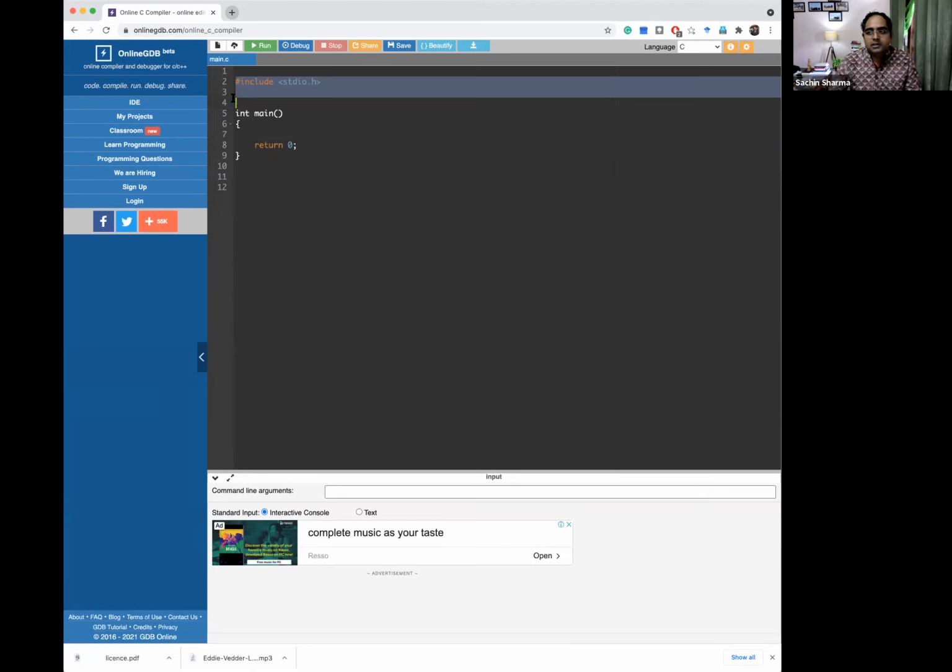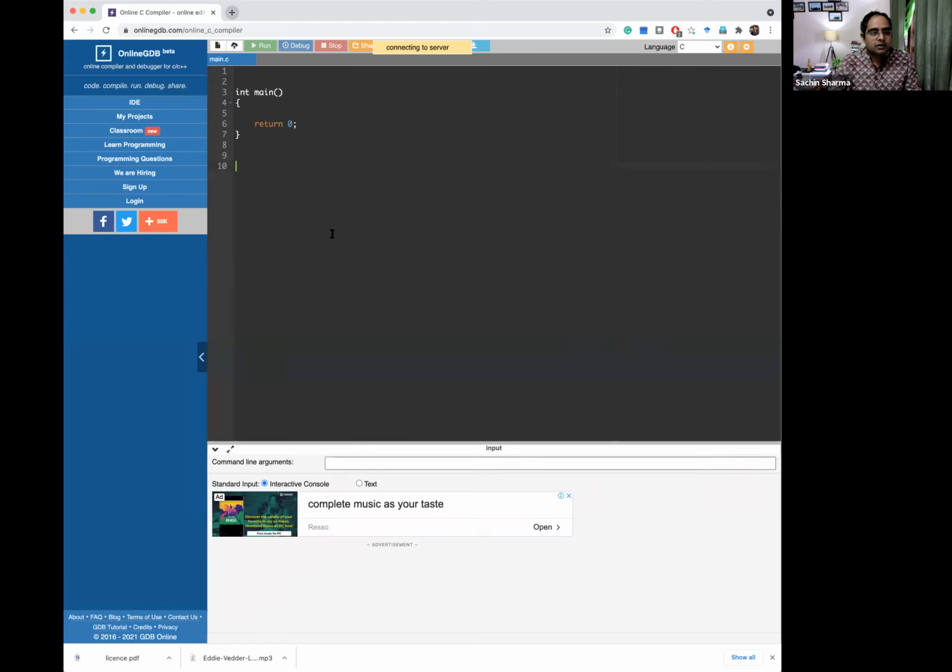If I remove this thing, this preprocessor directive, then on your standalone computer system it may not work, but since it is online, it will by default add it. It may happen, but it will not run like that on your computer system. But let's see what happens here. Nothing, because I am not printing anything, so it is not giving me anything special.